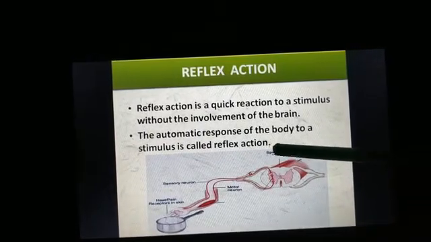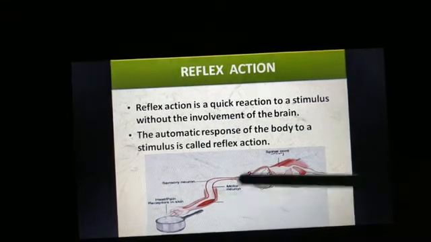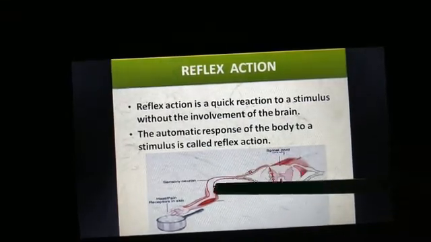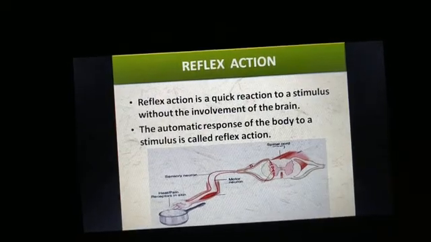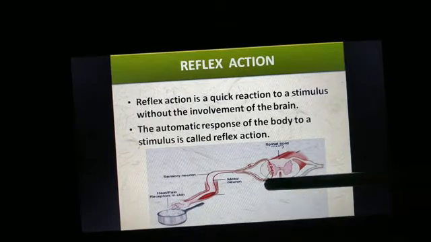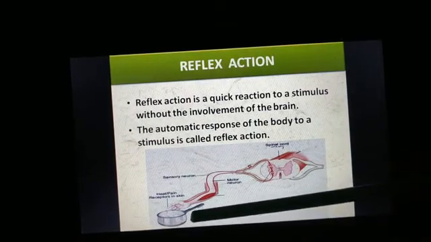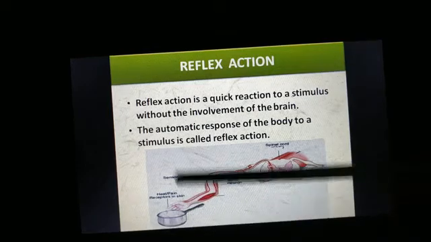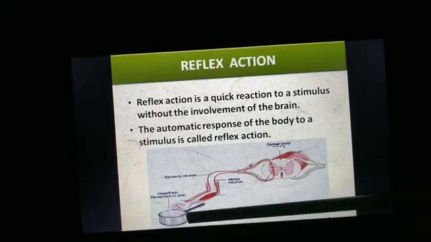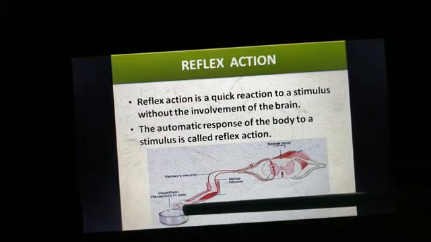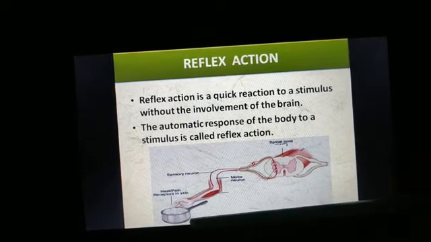And the spinal cord in return will send the message through the motor nerve. And what message will it send? It will send the message that you have to remove the hand from the hot pan. So suddenly we remove our hand, isn't it? Without taking much time, if we touch something hot, we suddenly remove our hand from that object, isn't it?